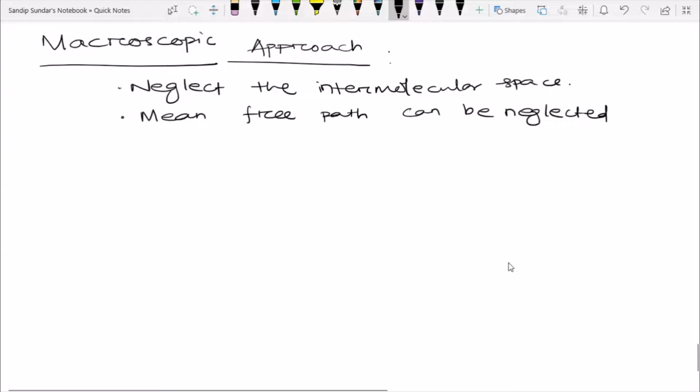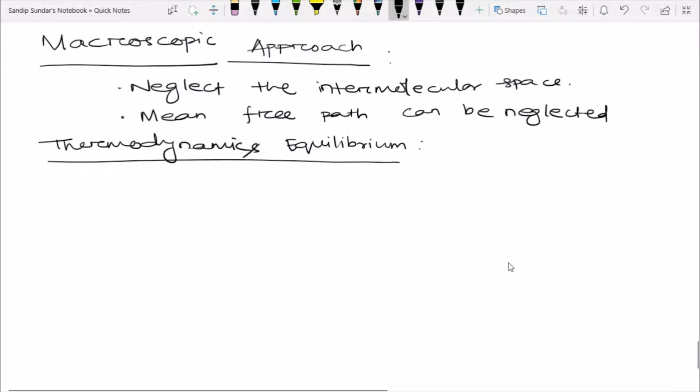Now coming to another point, that is thermodynamic equilibrium. So what is thermodynamic equilibrium? For a system to be in thermodynamic equilibrium, it has to be in thermal equilibrium, first point.